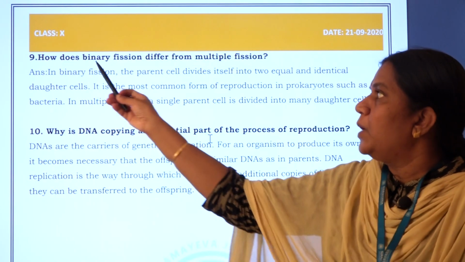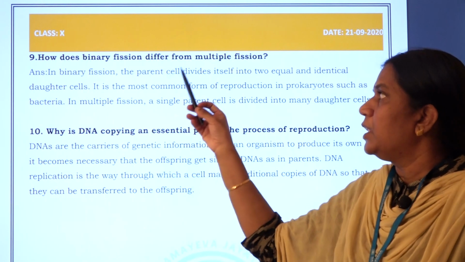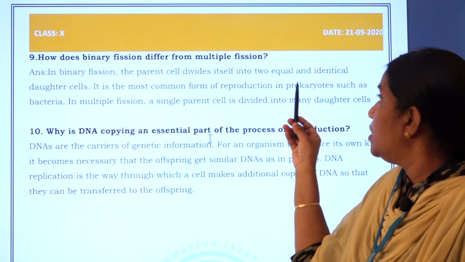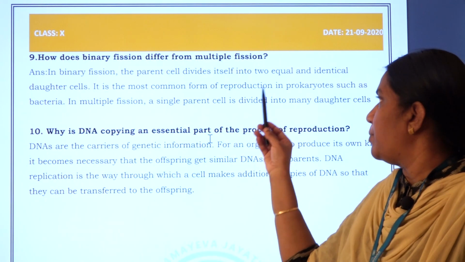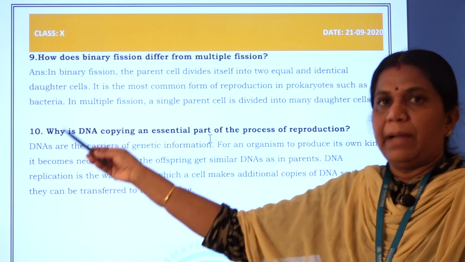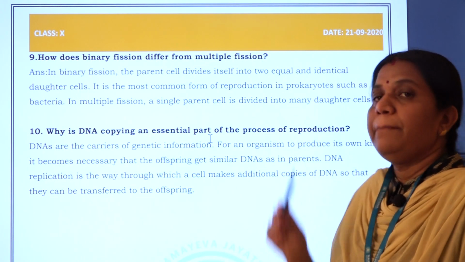Ninth question, how does binary fission differ from multiple fission? In binary fission, the parent cell divides itself into two equal and identical daughter cells. It is the most common form of reproduction in prokaryotes such as bacteria. In multiple fission, a single parent cell is divided into many daughter cells.